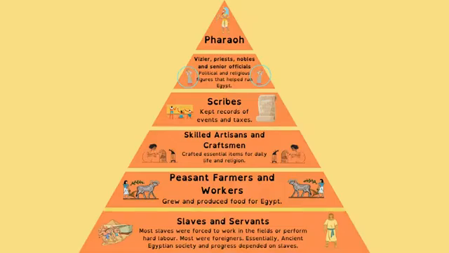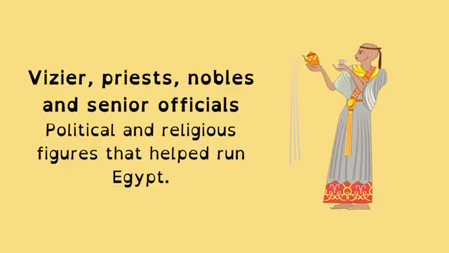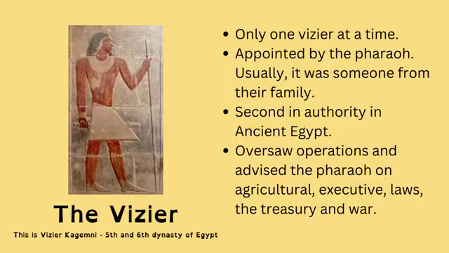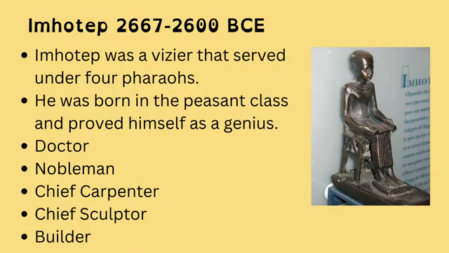Now let's have a look at the viziers, the priests, and the nobles. So let's start off by having a look at the vizier. So there was only one vizier at a time, and they were appointed by the pharaoh, and usually it was someone from the royal family because it was someone they had to trust. They were second in authority only to the pharaoh in ancient Egypt, and they oversaw operations and advised the pharaoh on agriculture, executive decisions, laws, the treasury, and war.